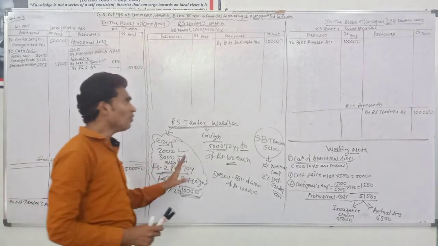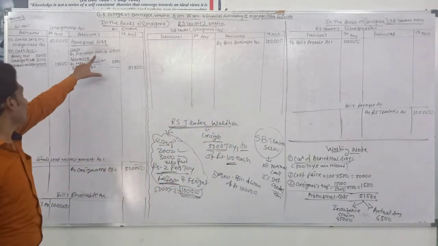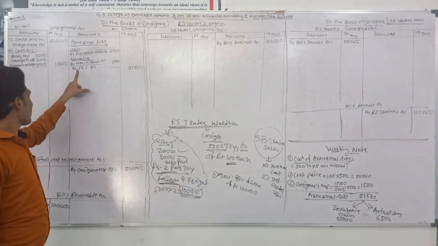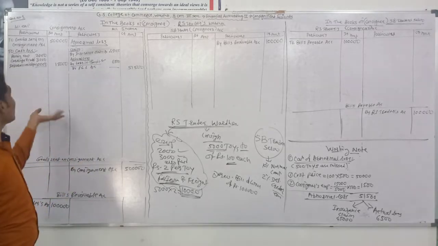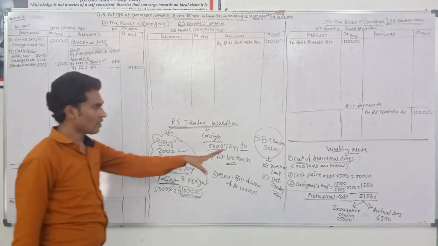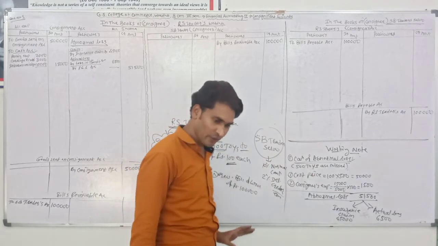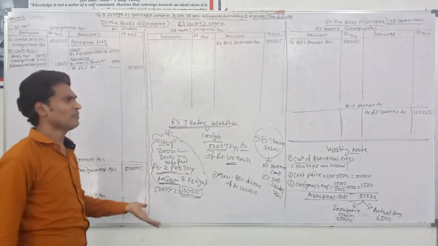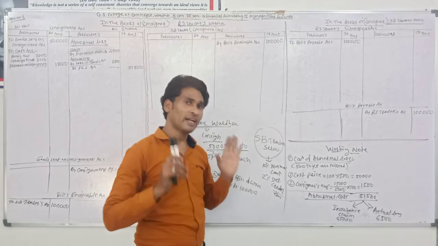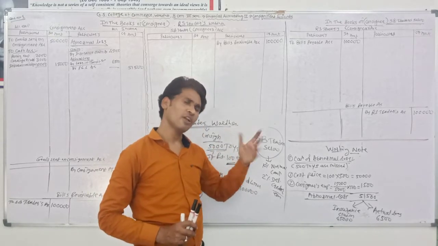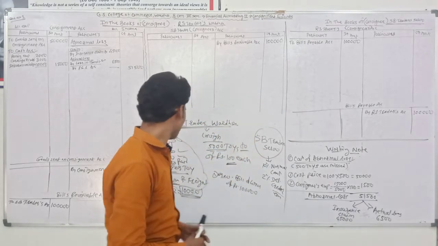Abnormal loss. Once again, the consignee never passes the journal entry of the abnormal loss. The entry is: insurance claim account debit 45,000, loss in transit account debit 6,500, and consignment account credit 51,500. This is the accounting treatment of abnormal loss, and this is how to find out the amount of abnormal loss. We are taking this information in the next examples also. Not all the points are covered and cleared in only one example. We are taking a lot of examples to build accuracy and clarity.